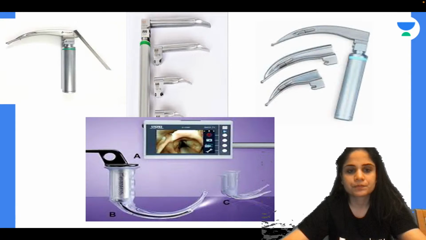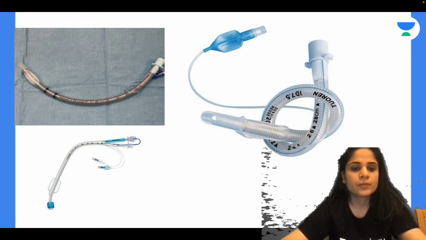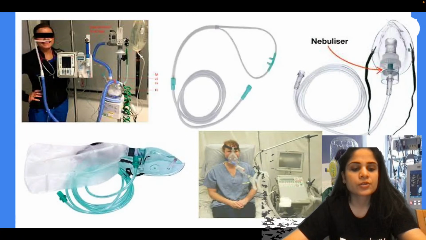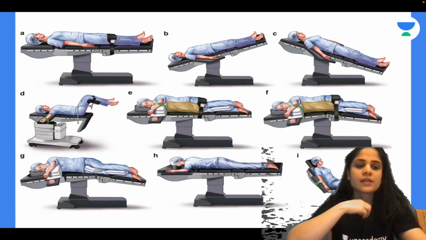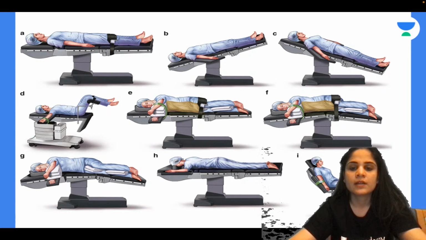Different types of laryngoscopes, your McCoy, Miller, Macintosh, video laryngoscope, different types of tubes, RAE tubes, North Pole, South Pole, uncuffed tube, armored tube, double lumen tube, flexometallic tube, different types of airway adjuncts, oropharyngeal airway, nasopharyngeal airway, bougie, stylet, different types of oxygen delivery devices, that is your HFNC, nasal prongs, Hudson mask, NRBM, NIV, oxygen hood. Different types of positions and the complications that come with each of them: supine, Trendelenburg, reverse Trendelenburg, lithotomy, lateral, kidney position, prone position, and beach chair or Fowler's position.